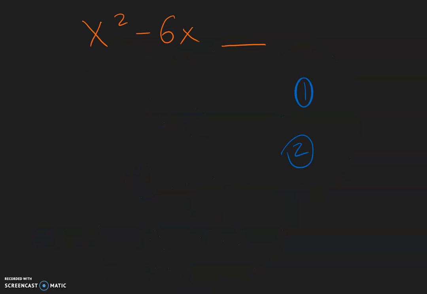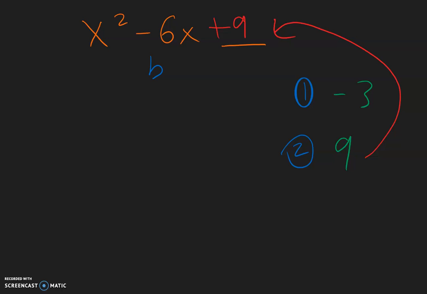For this example, the b is negative 6. So step 1, take b and divide it by 2. Negative 6 divided by 2 gives you negative 3. Now step 2, we're going to take our answer from step 1 and square it. So negative 3 times negative 3 is positive 9. And this is the number we're going to put into the blank of plus 9.